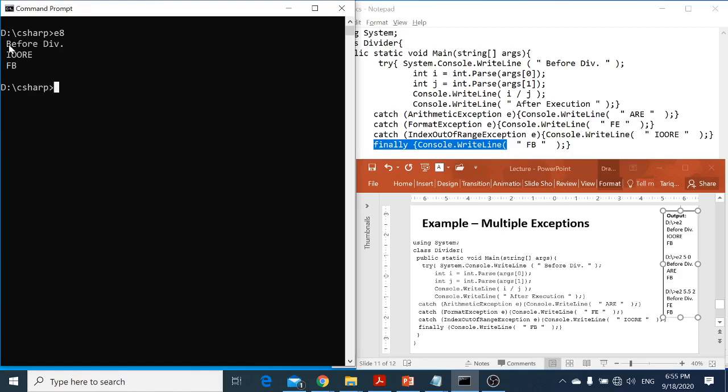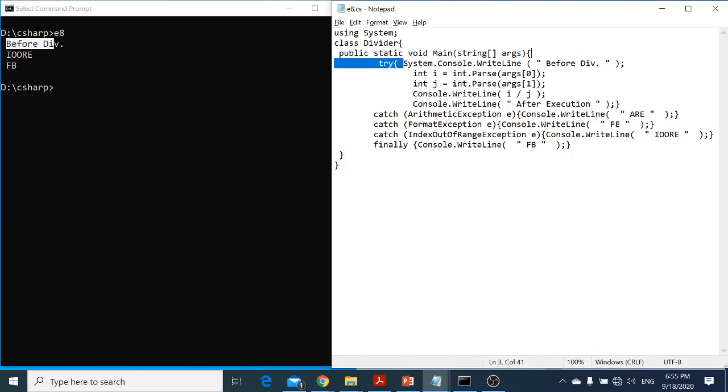It says before division, okay, so it came up here, it printed the before division, then it tried to divide, but then it jumps. It never goes for the after execution, it jumps to the index out of range exception. You see that? Because it's expecting some value here, oh, index out of range. So at the first line, we got an error message because it's expecting some value and there's no value. So that's why, and you see, it went up there.